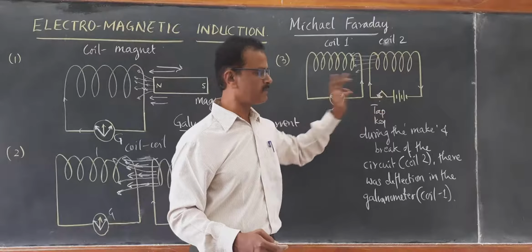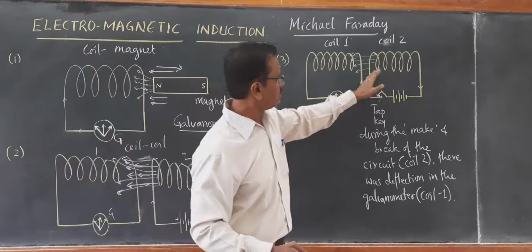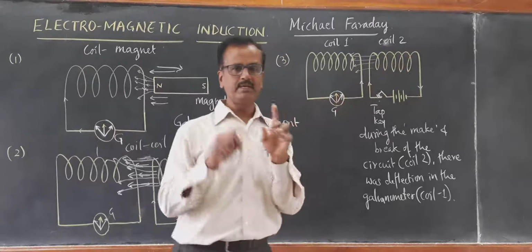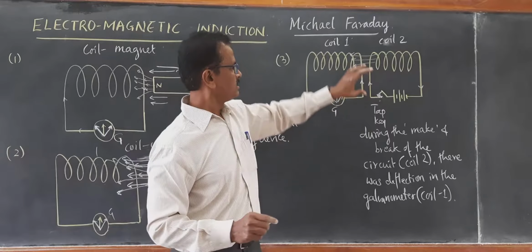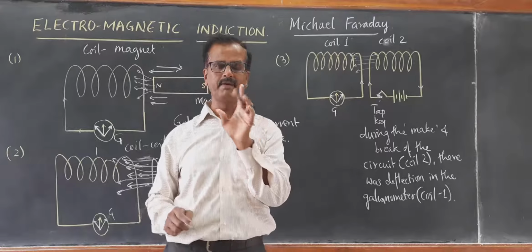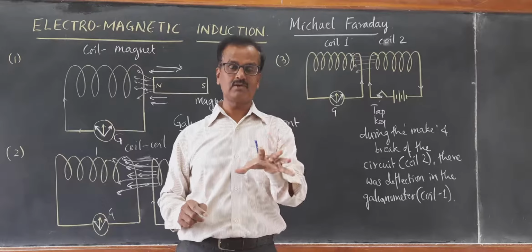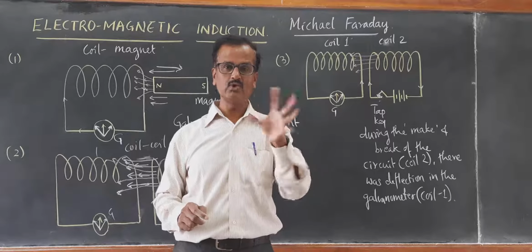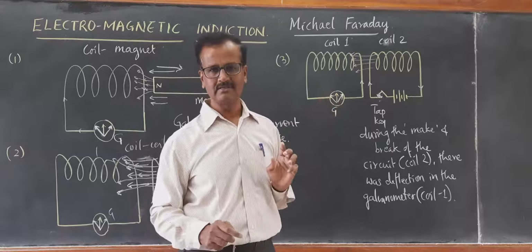Once the key is permanently closed, the current flowing through coil 2 becomes constant. When the current flowing through coil 2 becomes constant, the field lines linking with coil number 1 become constant. When the magnetic field strength becomes constant, when there is no change in it, no current is observed. The galvanometer shows zero deflection.